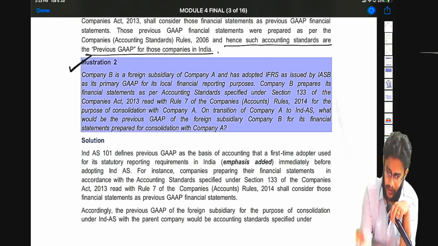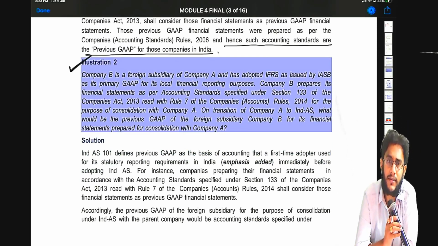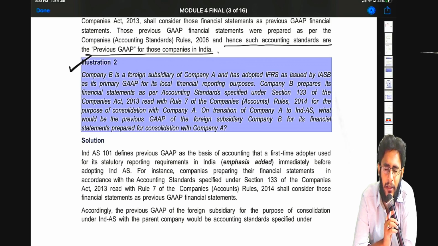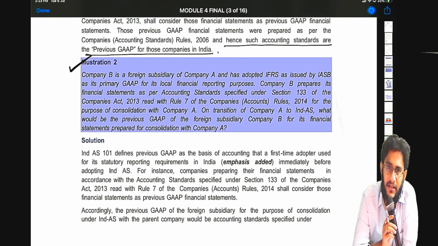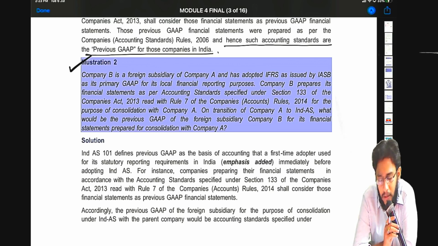On this, see this question. Some of the questions added in the study material are not like application of the principle discussed above. Not all questions are like that, but some are. Normally, after reading a principle, what do you expect? Some example question on that principle, but not all questions are like that.